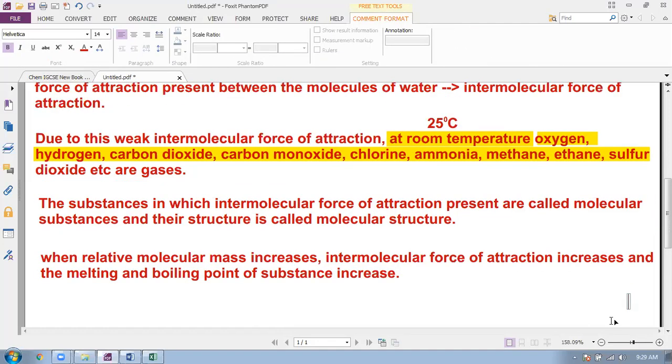When relative molecular mass increased, intermolecular force of attraction increases between molecules, melting and boiling point of substance also increase.